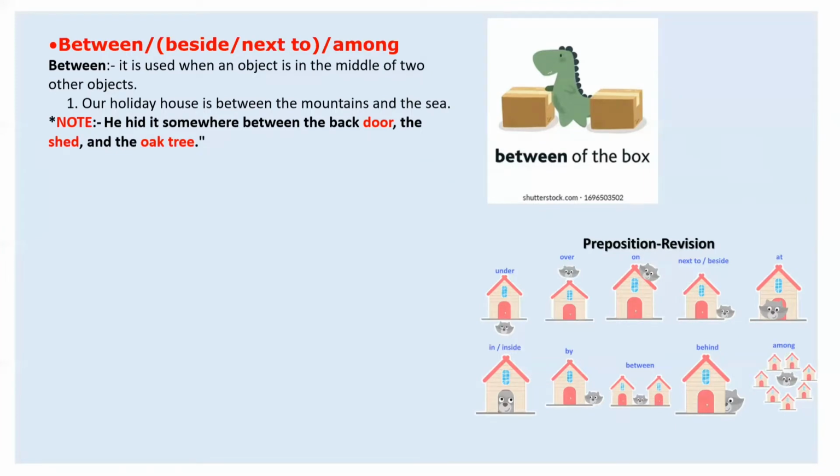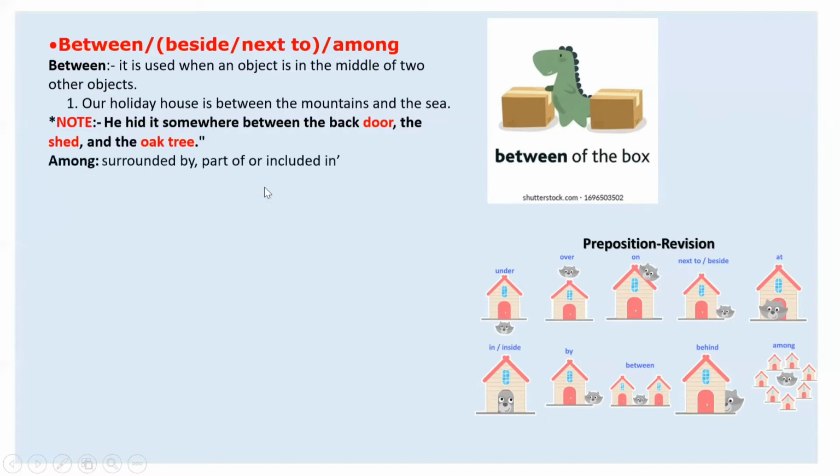Three places we have mentioned just to tell the position of some object. Clearly, if I'm mentioning objects or places, that time we use between. Other than two things, if three things are also mentioned but specifically with the name, then also we use between. Make this concept clear in your mind.